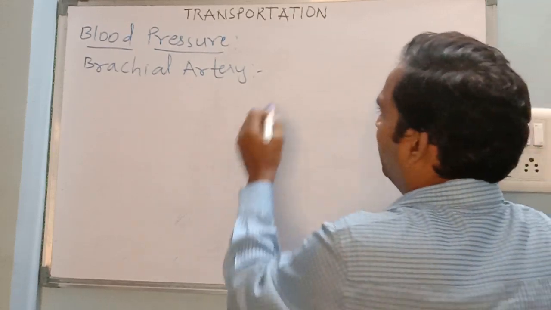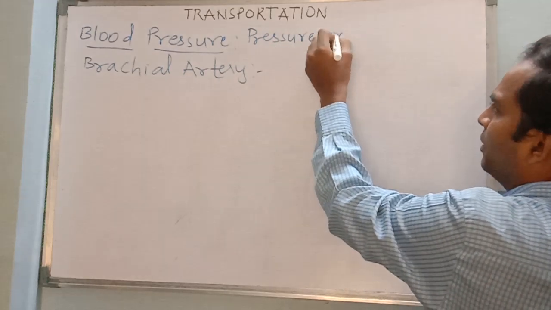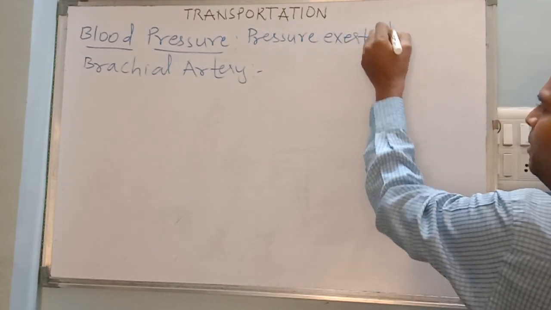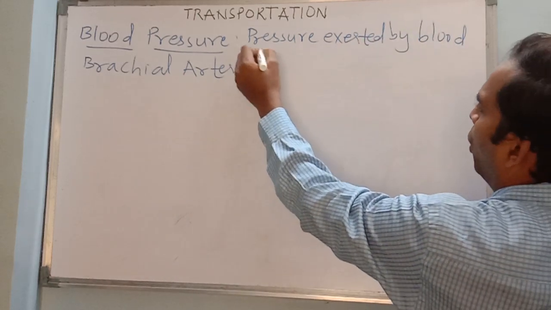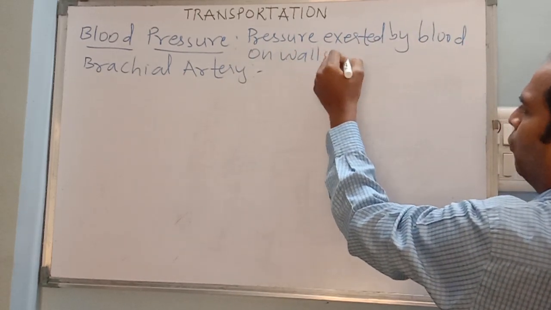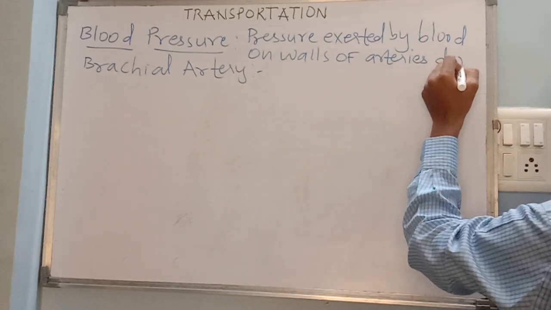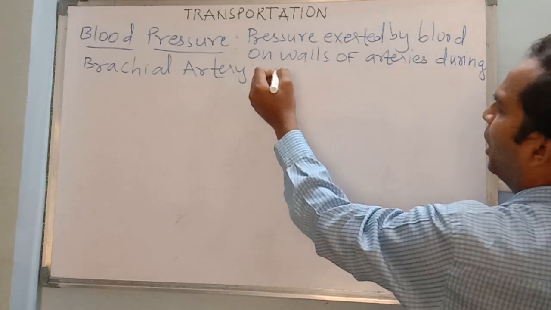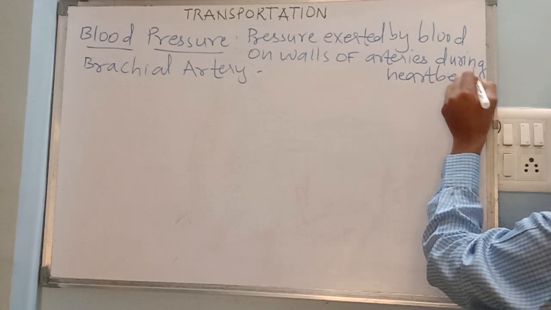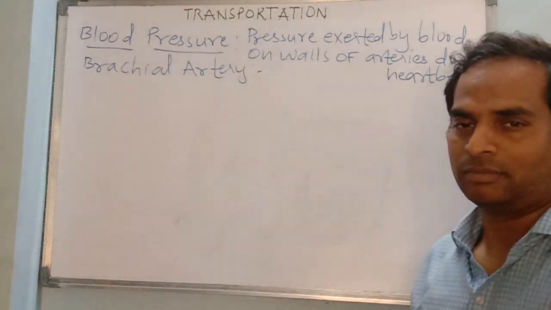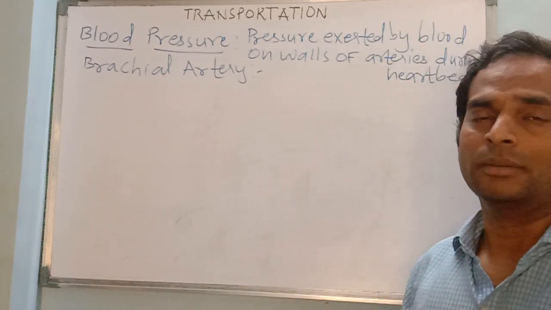Once again, the definition is: pressure exerted by blood on walls of arteries during heartbeat. This is known as blood pressure, arterial blood pressure, and the artery whose pressure is checked is known as the brachial artery.